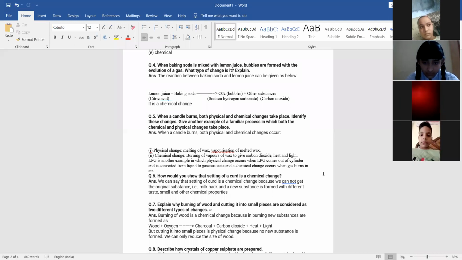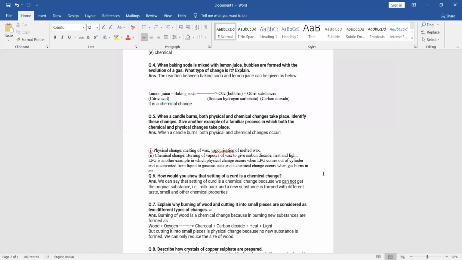Physical changes here are melting of wax and vaporization of melted wax. When the wax is burning, it gives us CO2, heat and light, so it is a chemical change. So both types of changes are there when we are burning a candle.